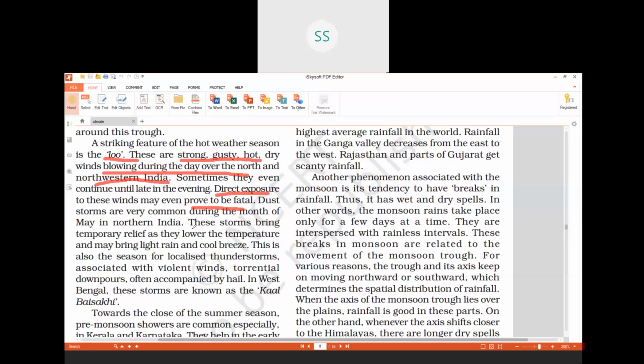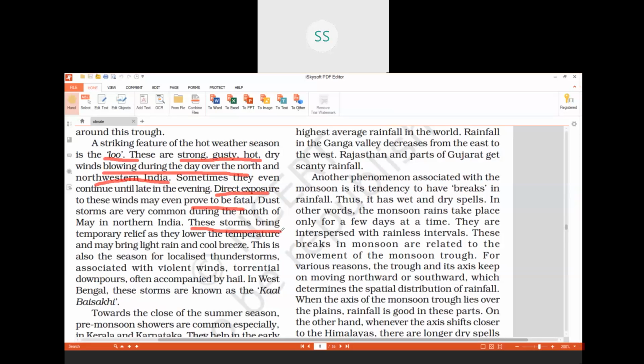But have you ever observed what happens when there is loo? First, there will be hot winds blowing, but after maybe 1 or 2 days, you will observe that these storms bring temporary relief. Why am I talking about temporary relief? Temperature is 45 degrees Celsius. There is loo blowing.